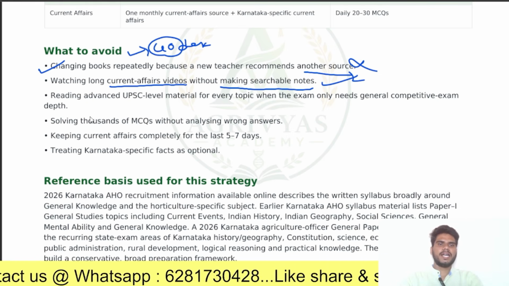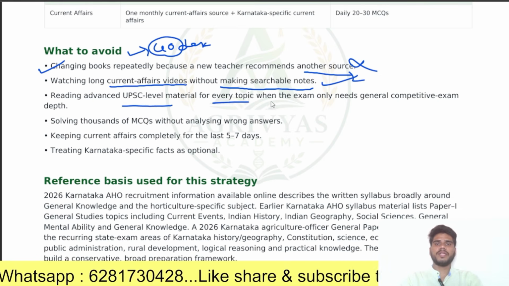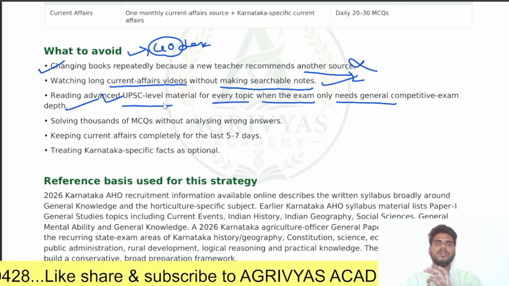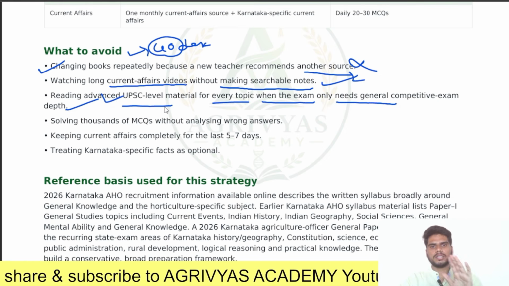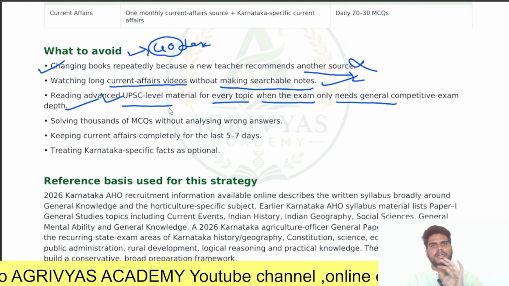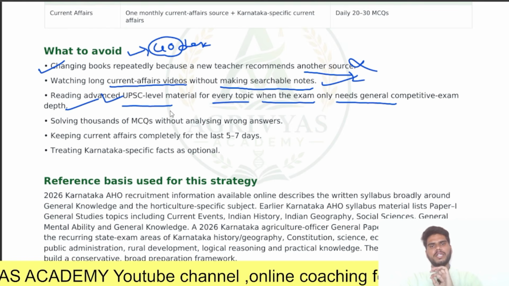Next, reading advanced UPSC level material for every topic when the exam only needs general competitive exam level. As we said earlier, don't go to the author books and big books. Only confine yourself to your precise material. If you have a handwritten book, it is very good.